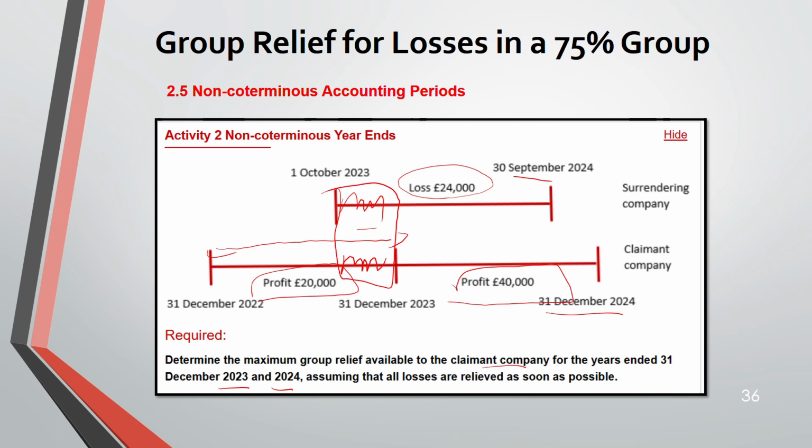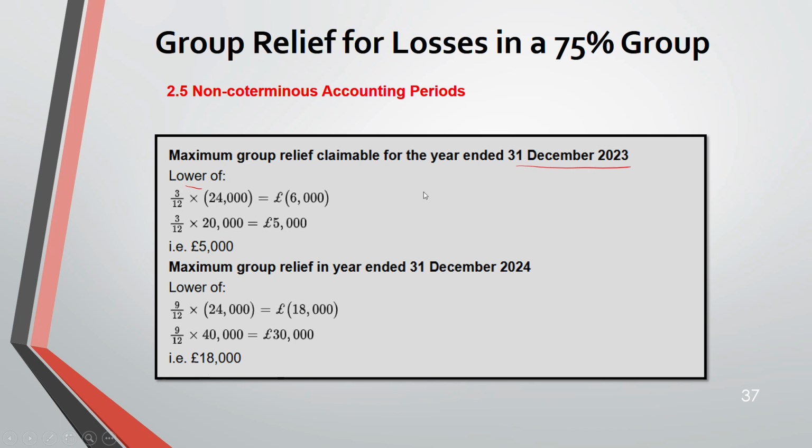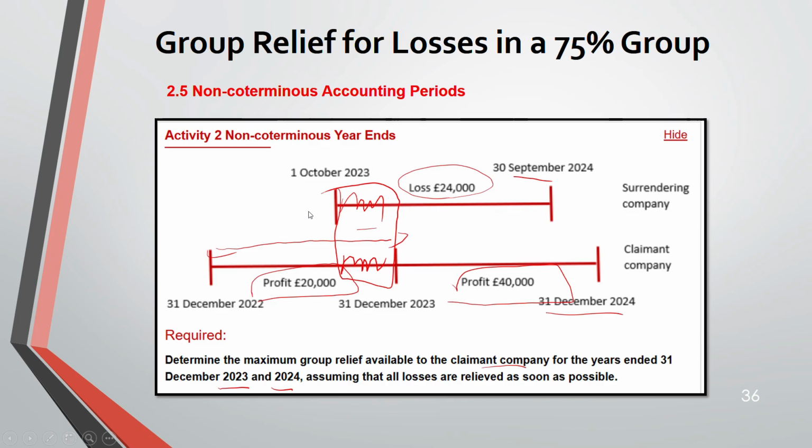So you have to take 3 months of the loss, that is 24,000. So 3 months of 24,000, which is 6,000. This is the loss of the surrendering company. Moving to the claimant company, the claimant company's profit also you have to apportion like that. You have to take 3 months of 20,000.